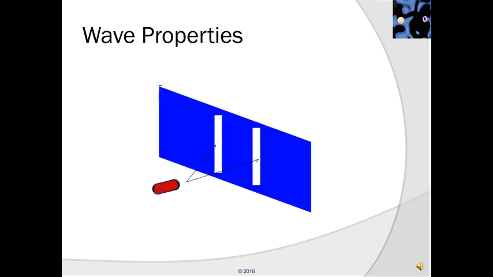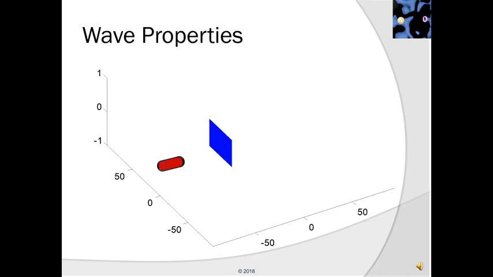In order to examine the wave properties of light, we will consider the double slit experiment. Here we have a light source represented by the flashlight that shines on 2 hollow slits through which light can pass. Here the light source has been turned on, and it can be seen emitting a light beam, which we represent as a sinusoid or a wave. And this wave is impinging on the double slit.